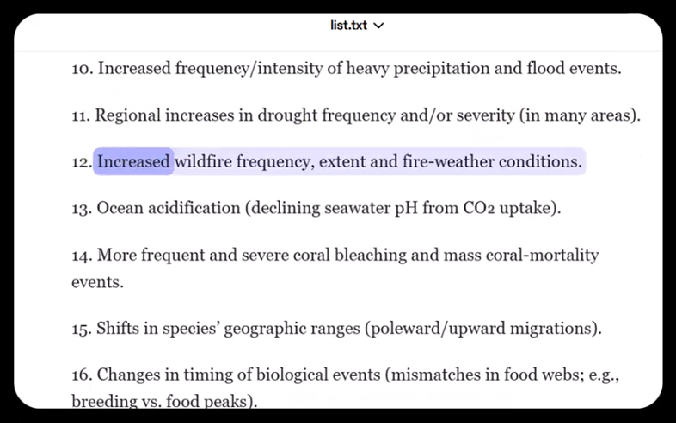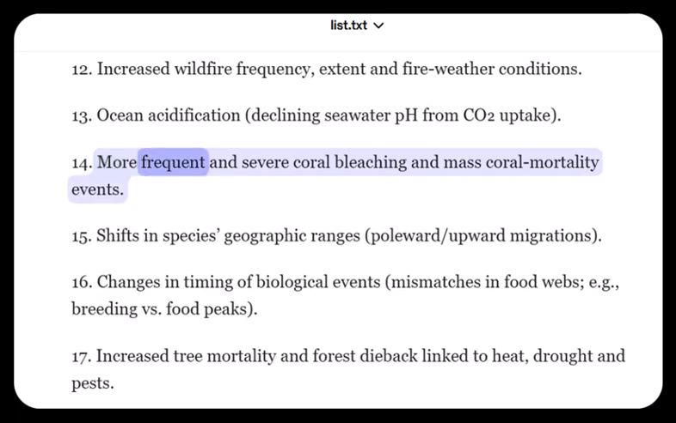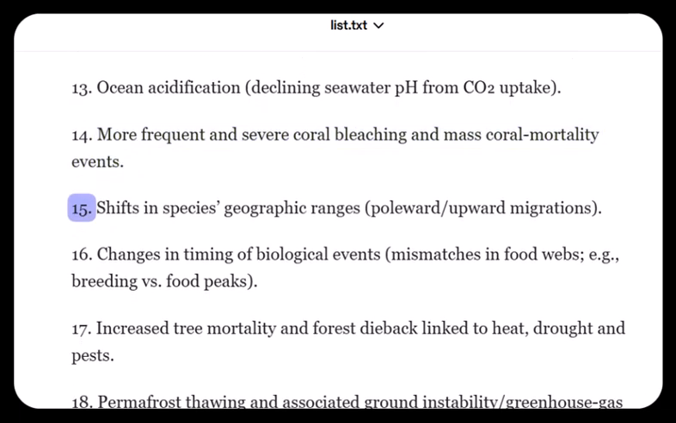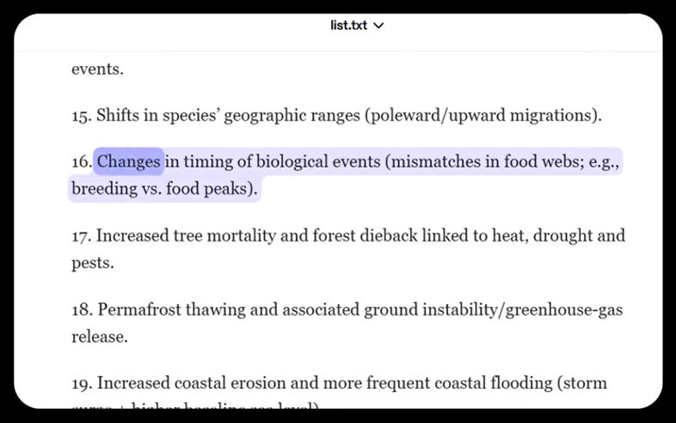12. Increased wildfire frequency, extent, and fire weather conditions. 13. Ocean acidification. 14. More frequent and severe coral bleaching and mass coral mortality events. 15. Shifts in species geographic ranges. 16. Changes in timing of biological events.